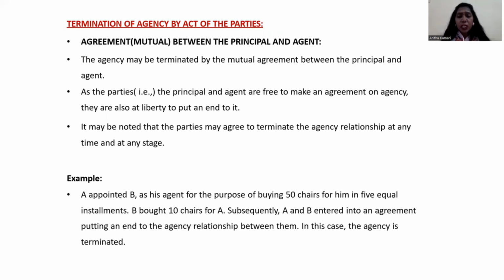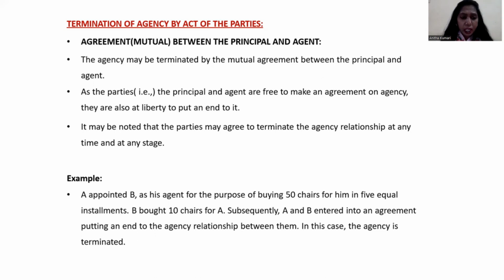So please, students, be clear what is called termination of agency. In this termination of agency, we are seeing in what ways the agency comes to an end. So what is the first condition? The principal and the agent mutually can close their relationship. That means they can bring the agency to an end. The reason might be anything.